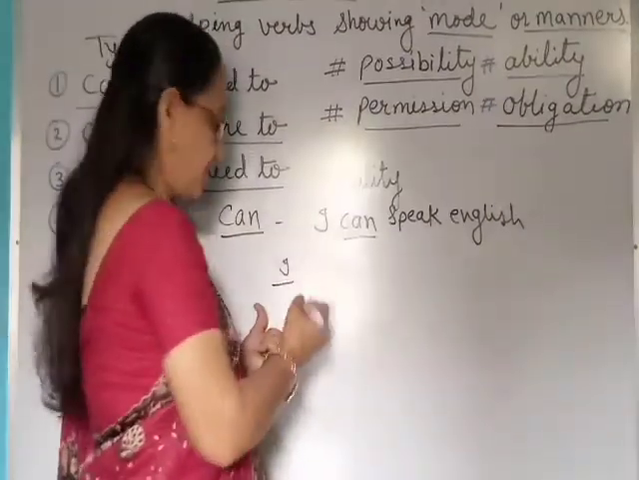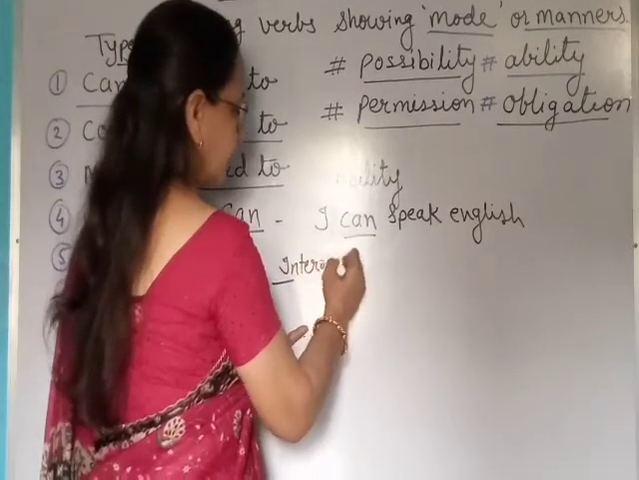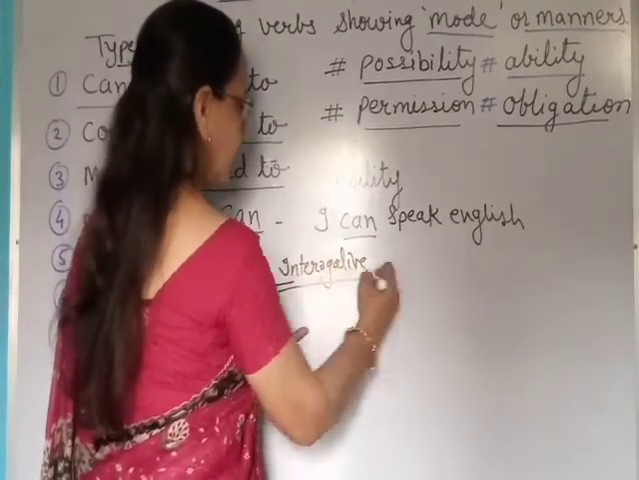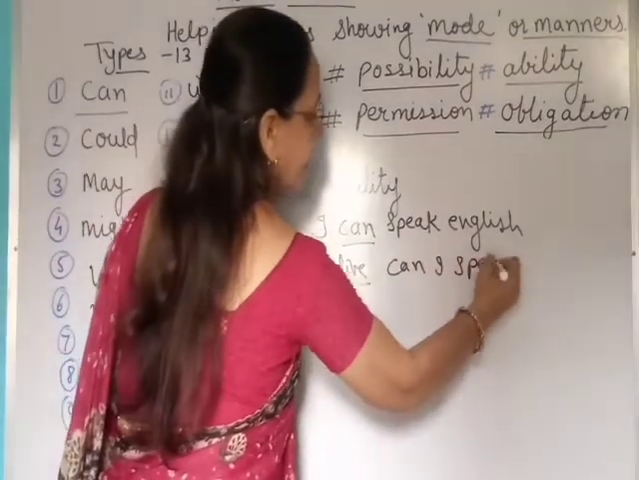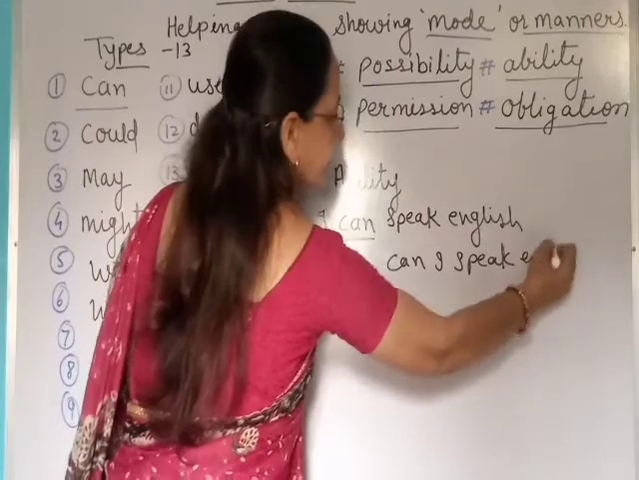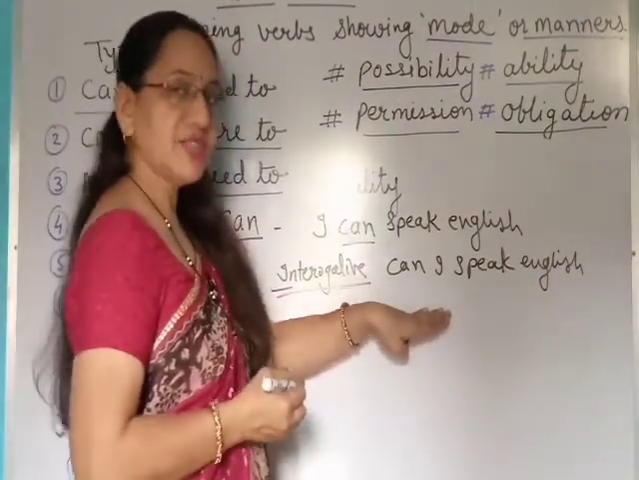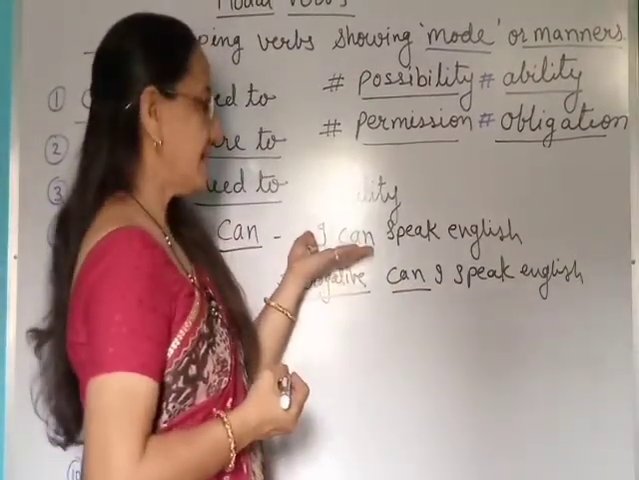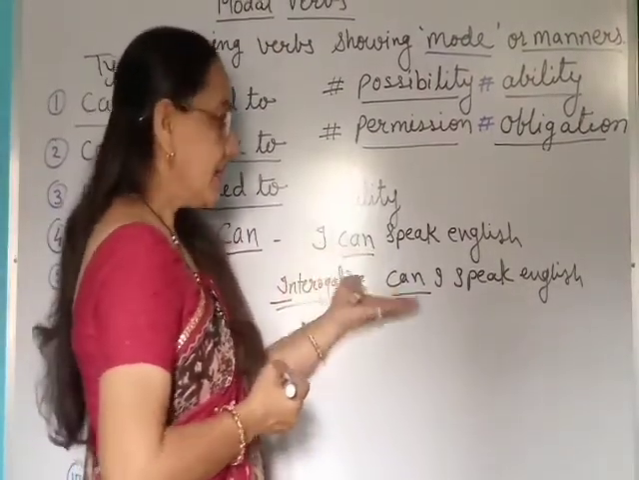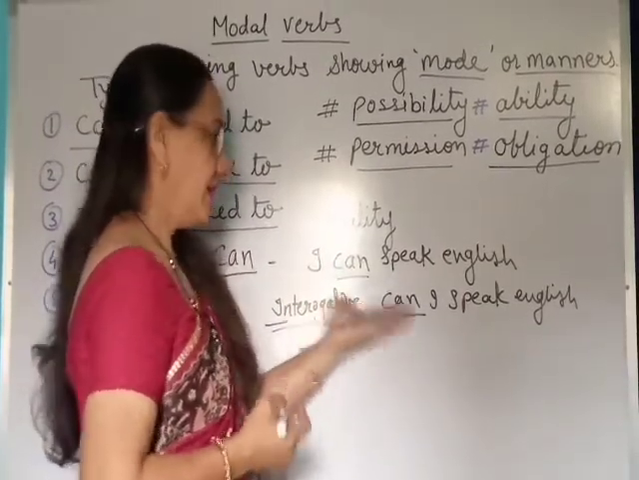If I want to ask a question, can I speak English? I can use this sentence in this way also. Can I speak English? I can speak English. In this sentence, it is showing ability. Can I speak English? Here it is showing the question.